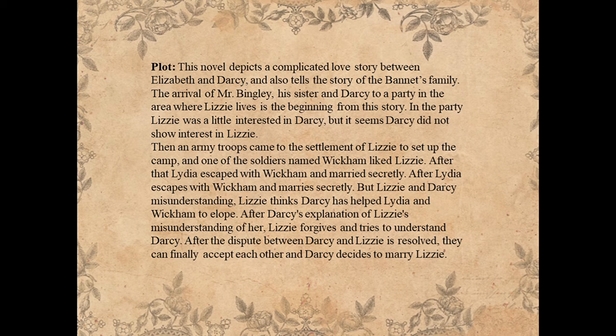While for the negative sides or shortcomings of this novel, for ordinary people who don't really like literature, it will be very boring to read this book because this book is only filled with writing, no illustrations, and also the use of classic words can confuse the reader. So the use of classic language can be a positive side or a negative side. It depends on who the reader is.